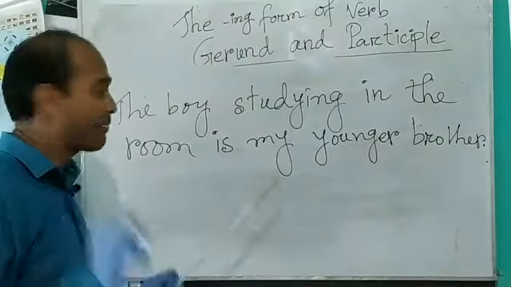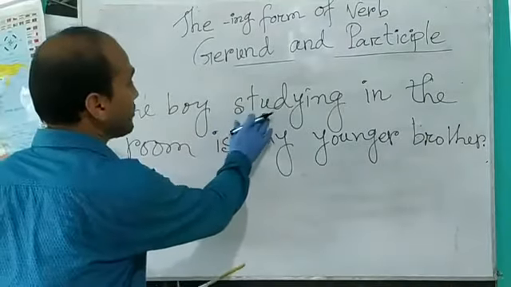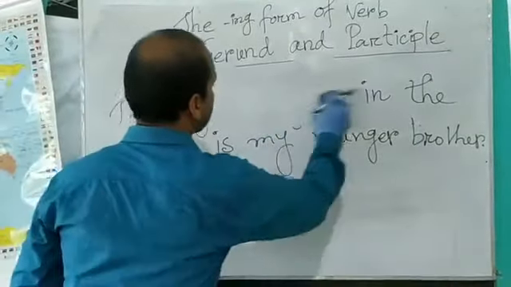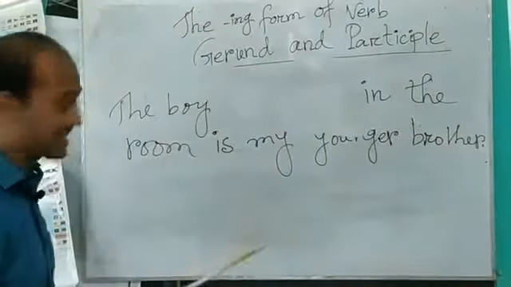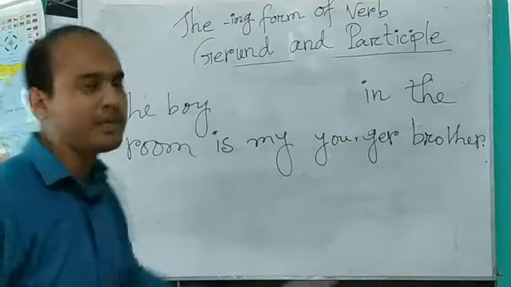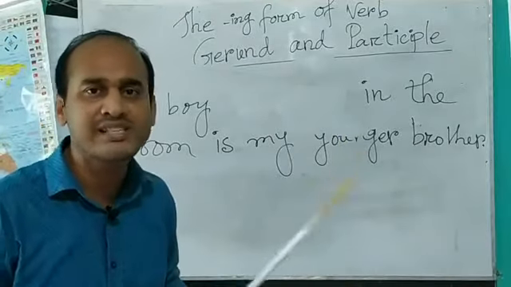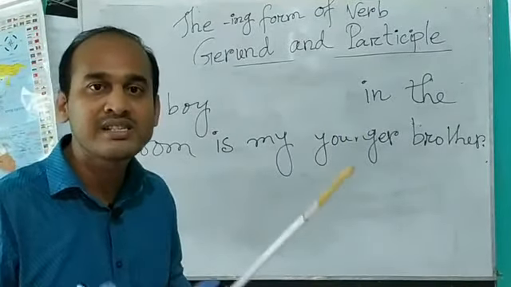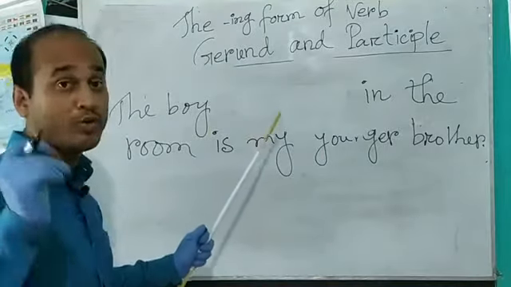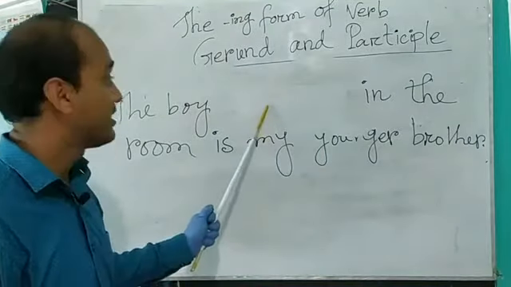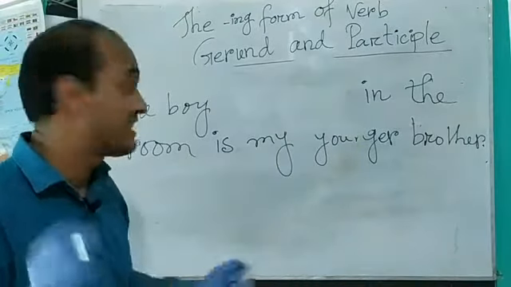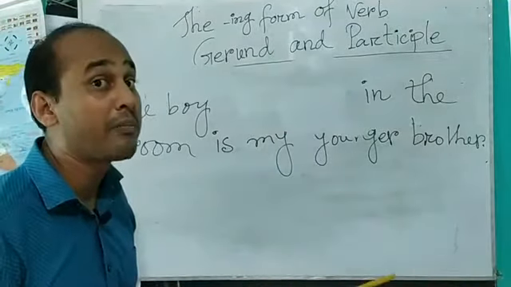Suppose we omit this word studying. So the sentence will be: the boy in the room is my younger brother. This can also be a sentence. So when we omit a verbing and the sentence is still correct, that verbing will be a participle.